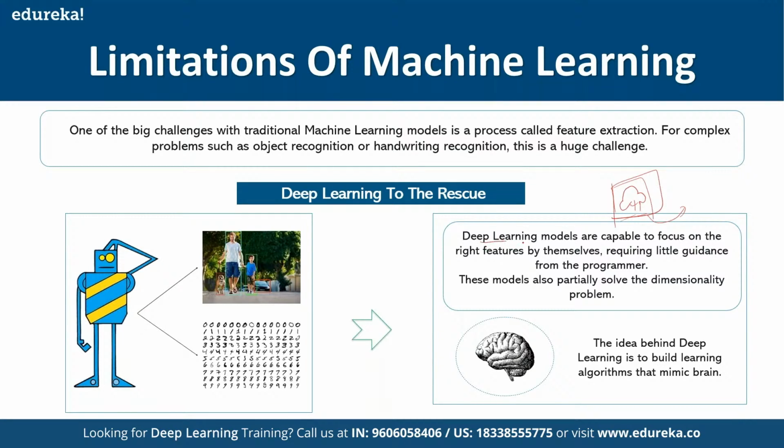Here it clearly says the deep learning models have the capability to focus on the right features by themselves, which means it requires very little guidance from the data scientist, and it is able to solve the dimensionality problem as well, which we face while working with machine learning algorithms. The core idea behind deep learning is to build a learning algorithm that mimics our human brain. So this is what the deep learning advantage is.